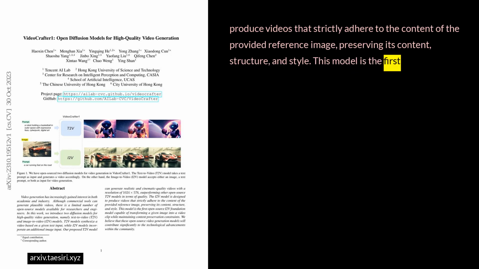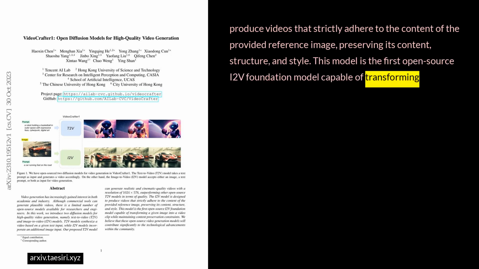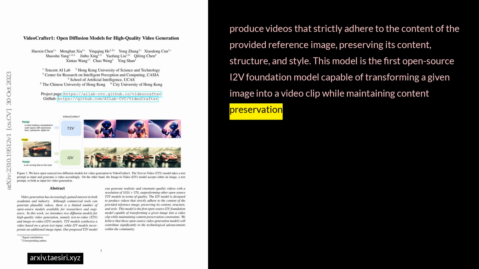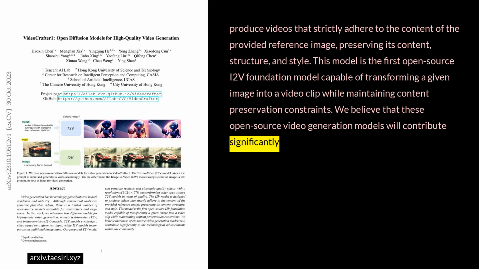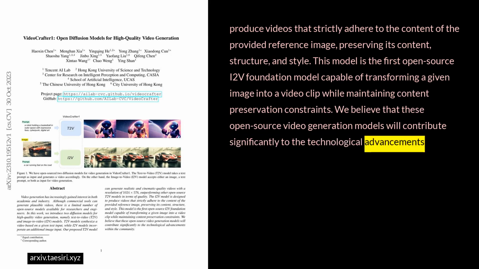This model is the first open-source I2V foundation model capable of transforming a given image into a video clip while maintaining content preservation constraints. We believe that these open-source video generation models will contribute significantly to the technological advancements within the community.